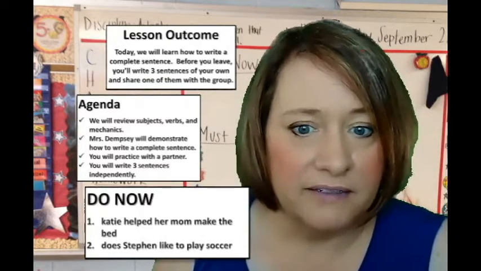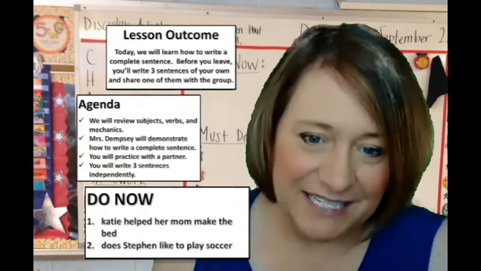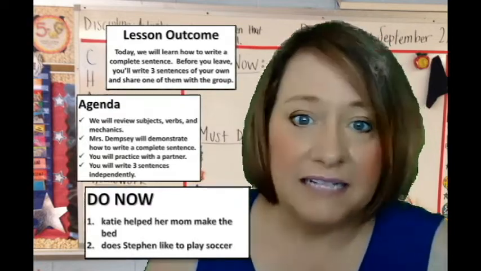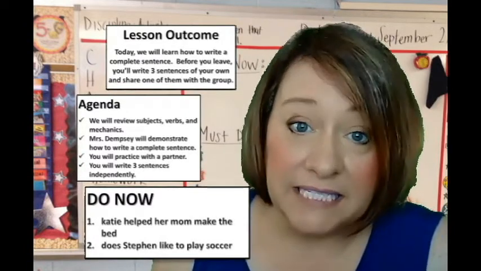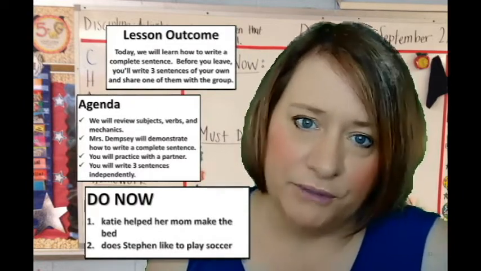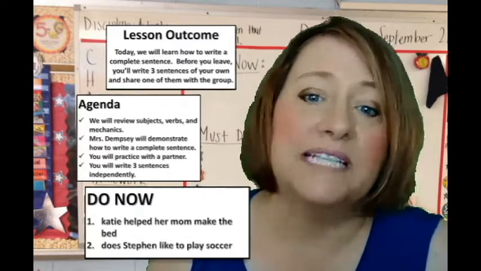Now, underline the predicate. What did Katie do? Excellent. I see you all underlined, helped her mom make the bed. That's the predicate. In the second sentence, circle the subject. Who or what is it about? Good. Stephen is who or what it's about.